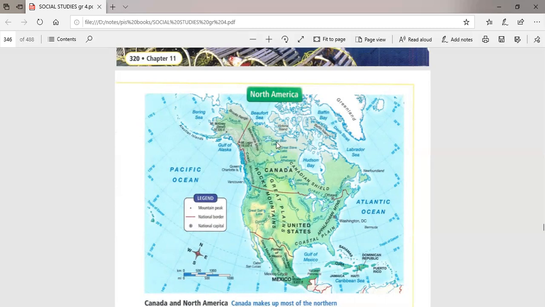Okay, when we speak about Canada's weather, we have to say that North Canada is very near to the Arctic area. So this part of Canada, North Canada, is very, very cold. Okay, what we can see here in the map of Canada, here is, guys, Hudson Bay. This Hudson Bay is a body of water.